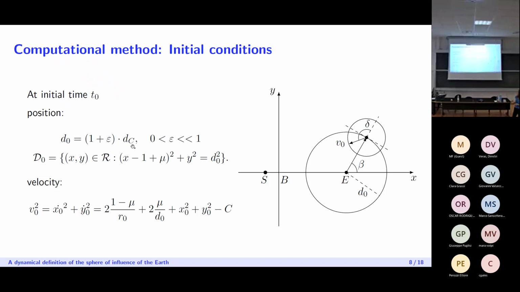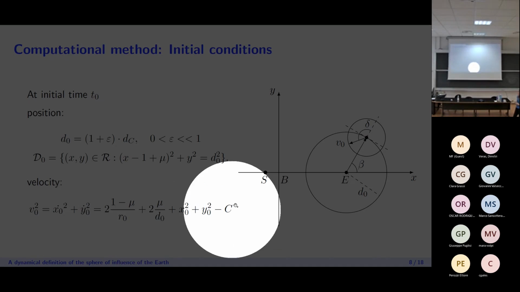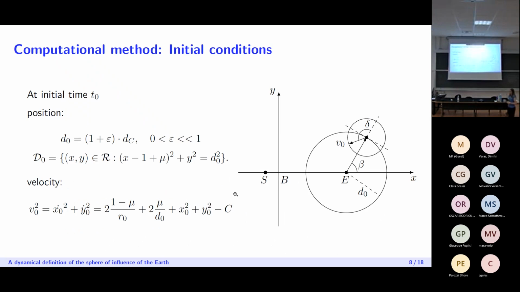And so the initial positions of the asteroid will be on this circle of radius d0, and this makes sure that when we start, the initial conditions of the asteroid are such that the Tisserand parameter at the beginning is almost constant. And as far as the velocity goes, we know from the expression of the Jacobi constant that actually the modulus of the velocity is completely determined once the initial position and value of the Jacobi constant are fixed.